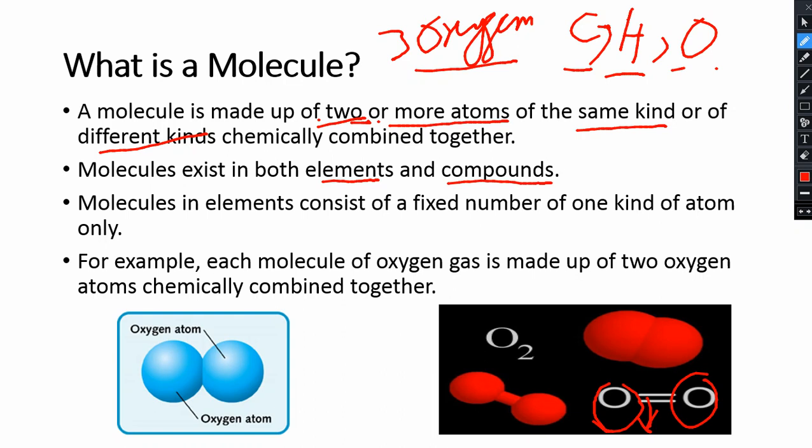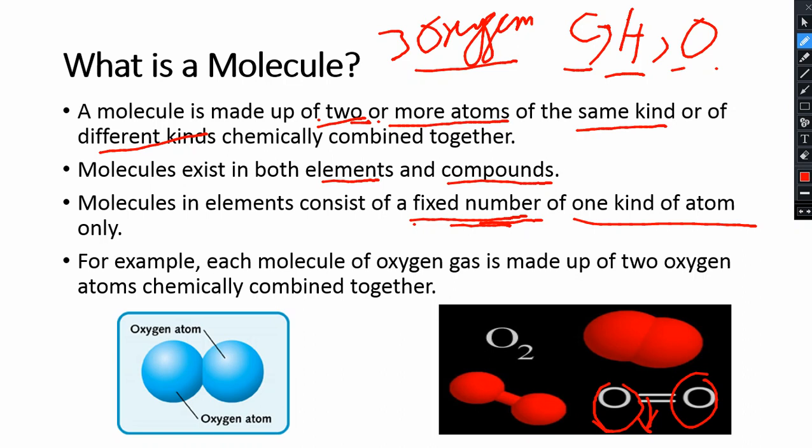So first we will learn about molecules in elements. Molecules in an element consist of a fixed number of one kind of atom. In an element, the molecule would be in a fixed number. The first point to be noted here is that there is a fixed number, and it is also of the same kind of atom.